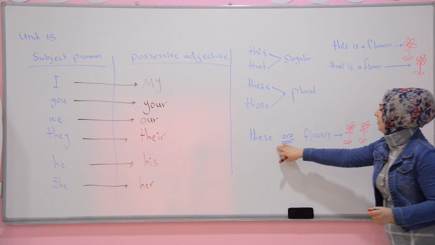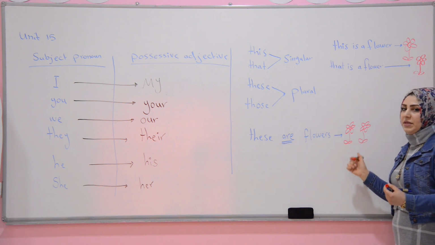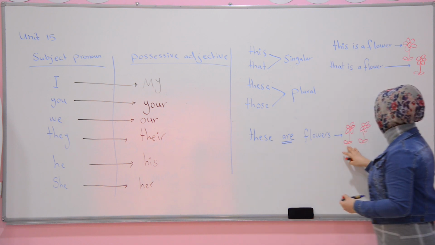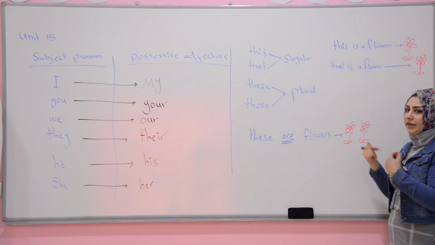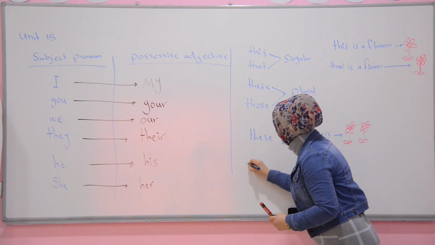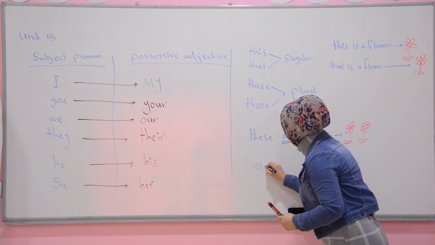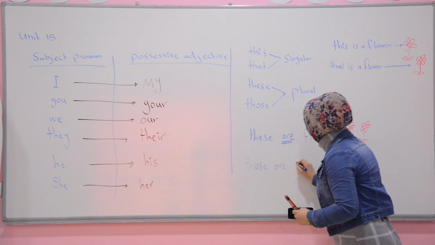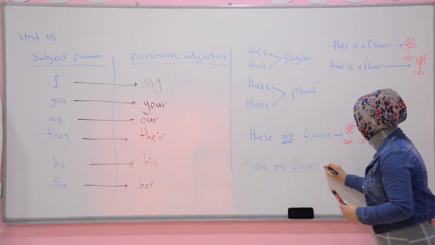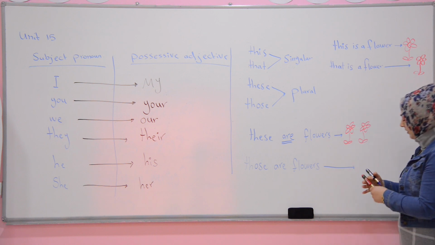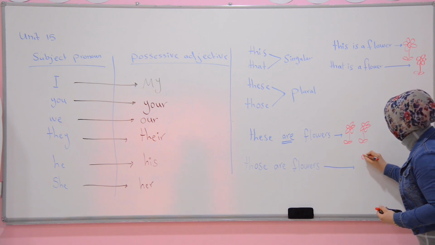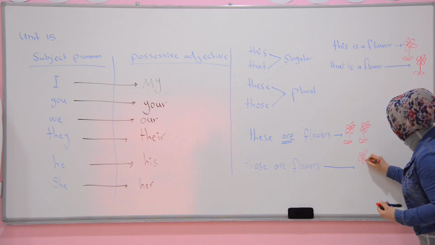Okay, these are flowers. It means they are near to us. But now those are flowers. This means they are far away from us. We also have two or three flowers.